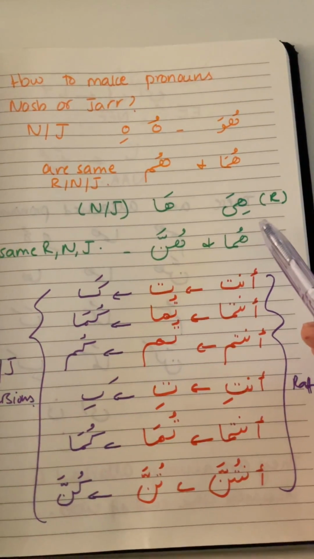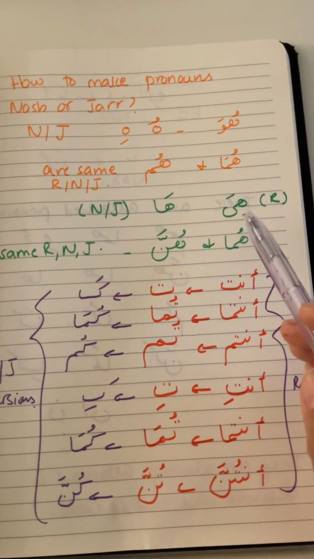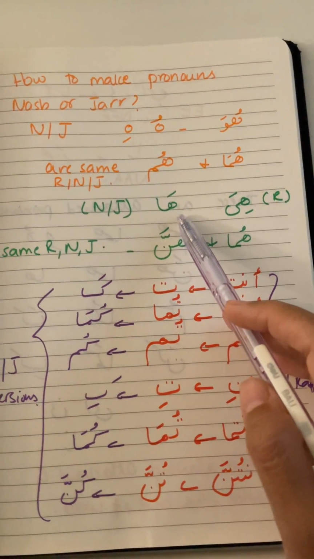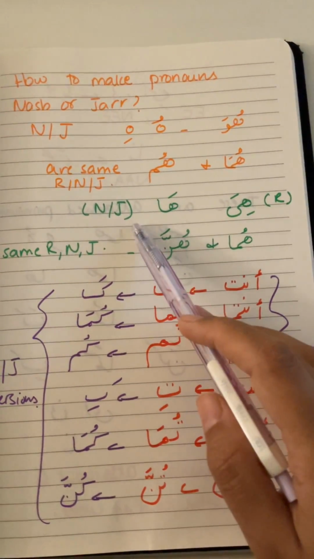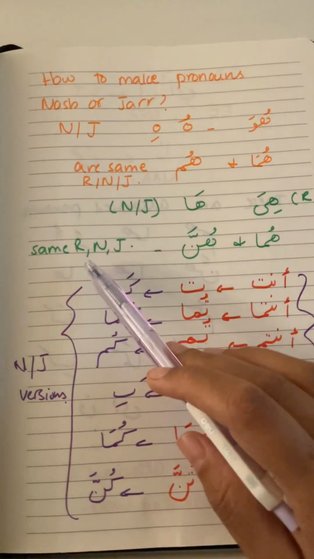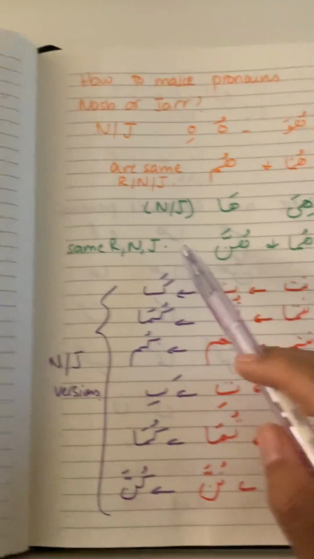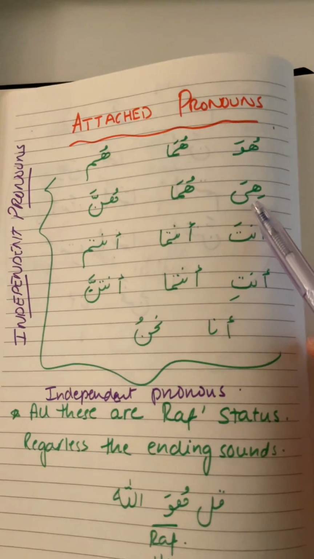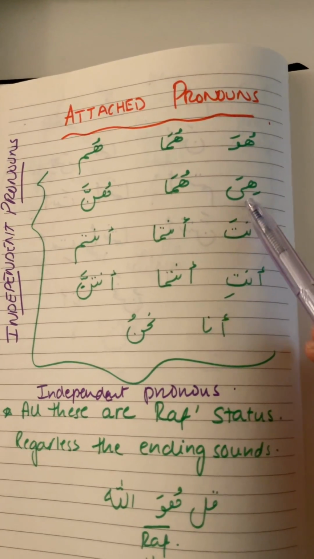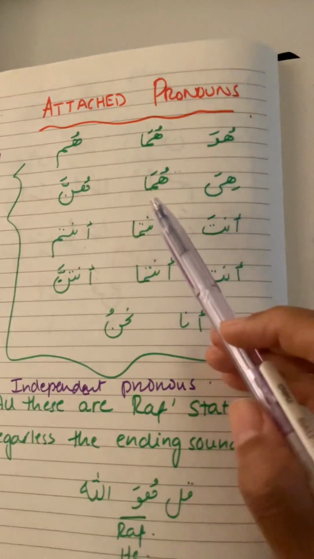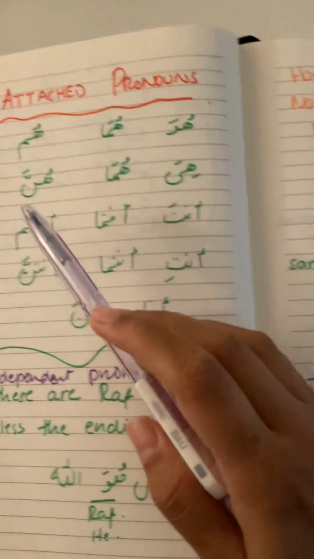Then we come to the next line, which is hiya, huma, hunna. Hiya is going to be changed into ha. Ha is the nasab or jar version, and huma and hunna are going to be the same. The rafa, nasab and jar is going to be the same. So hiya is converted into ha, the attached version, and huma and hunna are the same in rafa, nasab and jar.